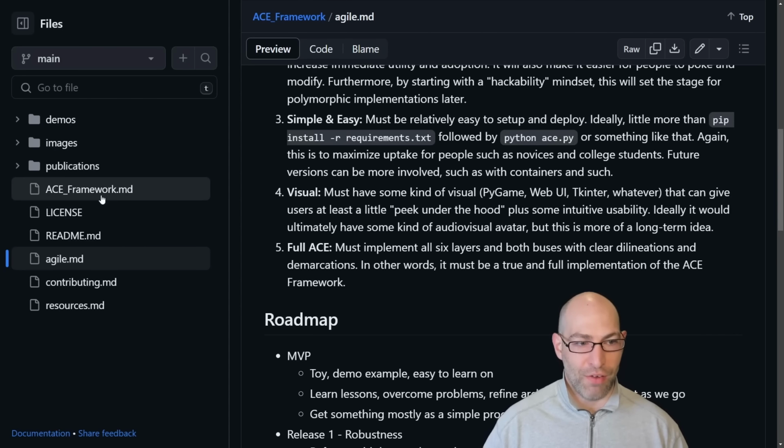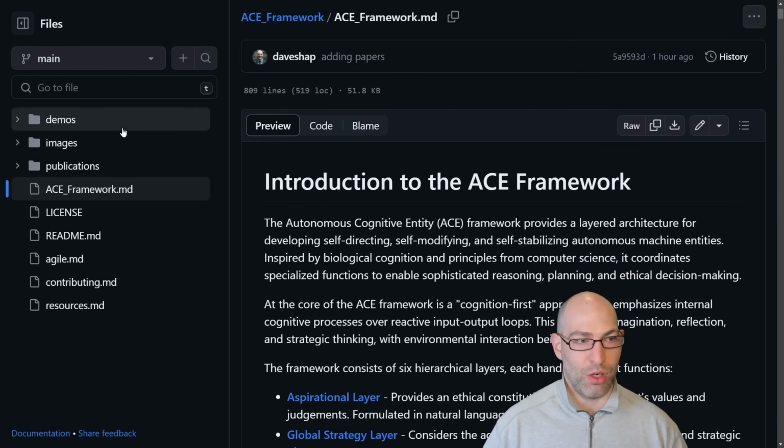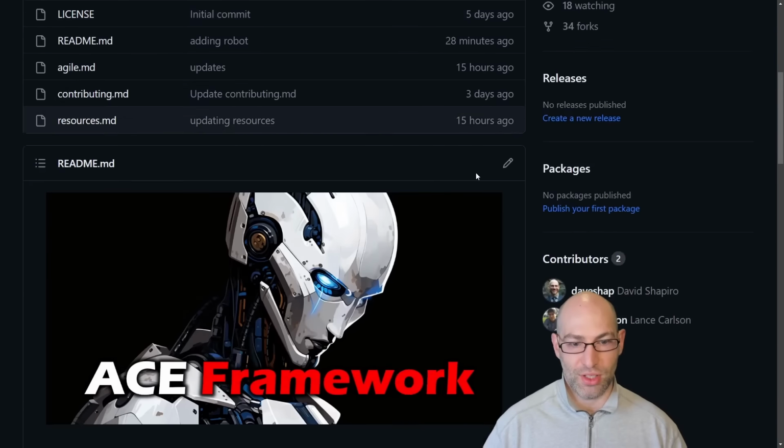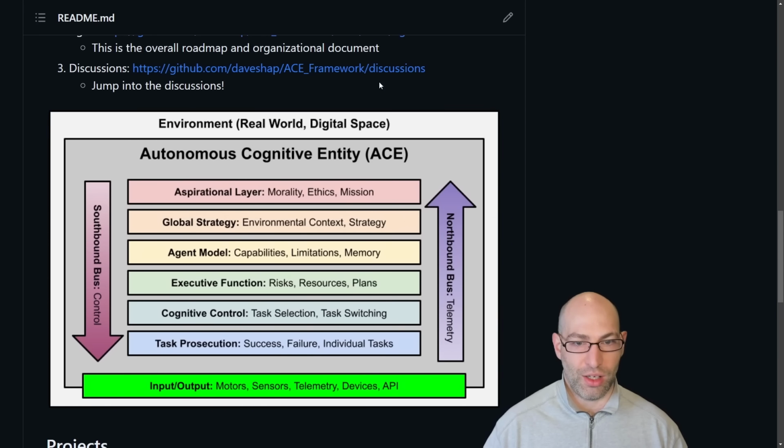And if you're new to this and you're not sure of what I'm talking about when I say layers and buses, you can take a quick look at the architectural diagram here. So there are 6 layers. They're hierarchical layers, which basically is an order of operations in terms of what handles what aspect. And then there's a northbound bus, which is bringing telemetry into the environment. And then there's the southbound bus, which is the control scheme. So the MVP must implement all 8 of those components.